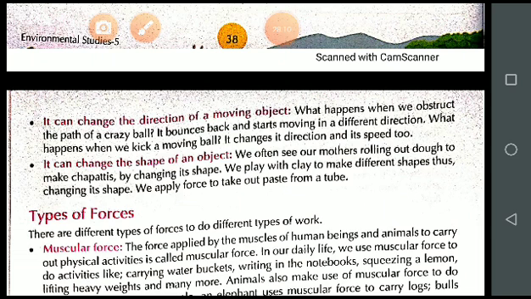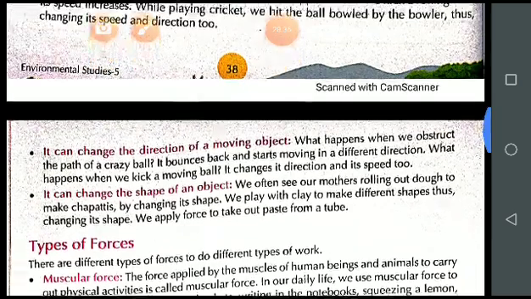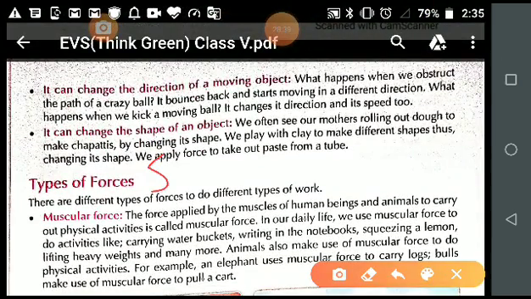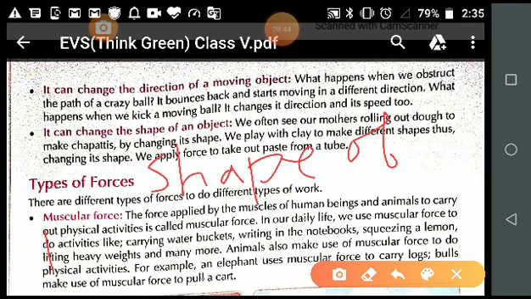It can change the shape of an object. A very simple example I have given you. Just take a sponge ball in your hand, and then you apply force on the ball. Then what will you observe? You will observe the shape of the ball change.